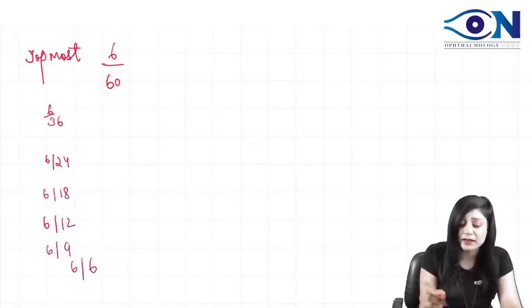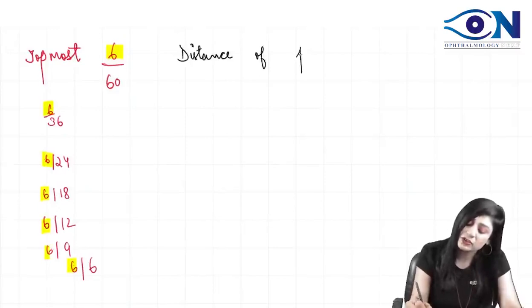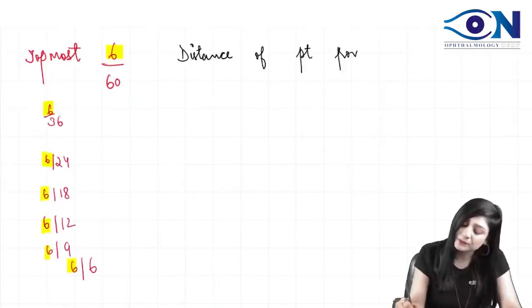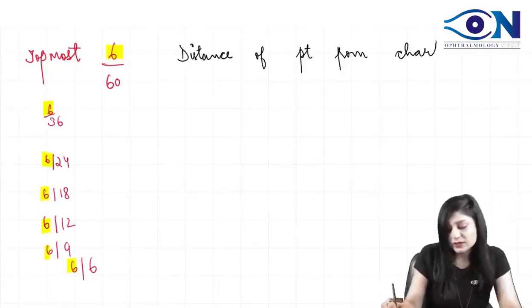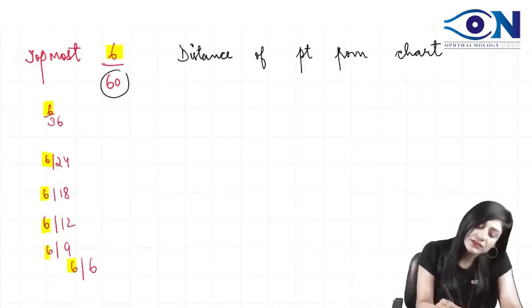So what is common here? Common is this 6. What does this 6 mean? This 6 means the distance. It is the distance of the patient from the chart. The distance of the patient from the chart is actually 6 meters. And what is the meaning of this 60?